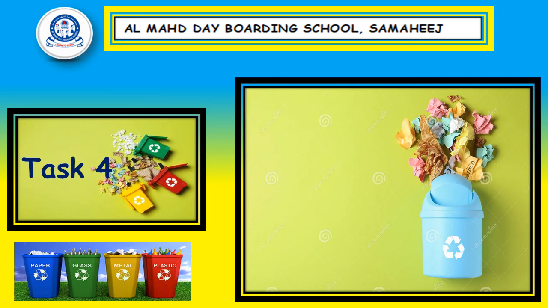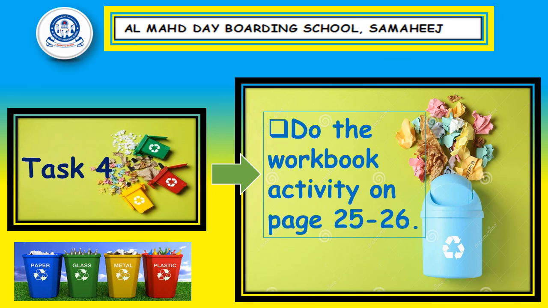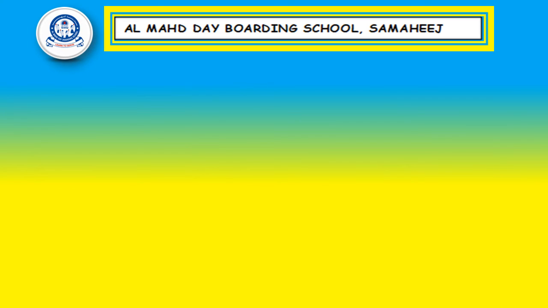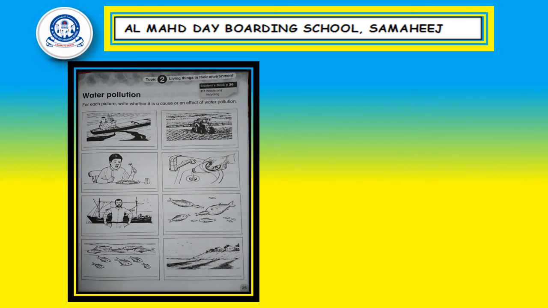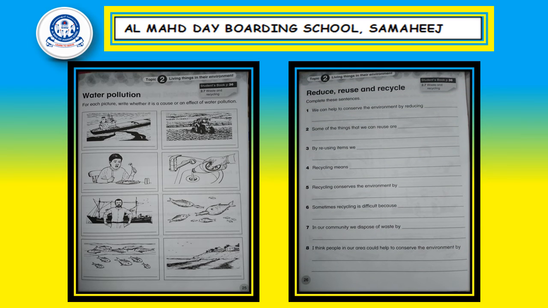After completing task number 3, do task 4. You need to complete the workbook activity on pages 25 to 26. For your workbook activity on page 25, for each picture, write whether it is a cause or an effect of water pollution. Second, complete these sentences, from number 1 to 8.